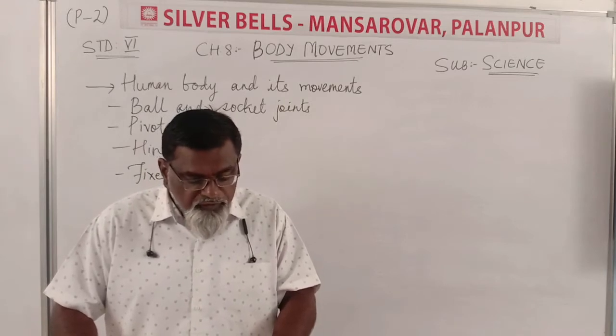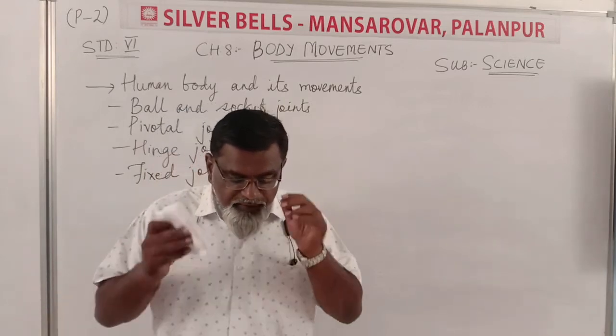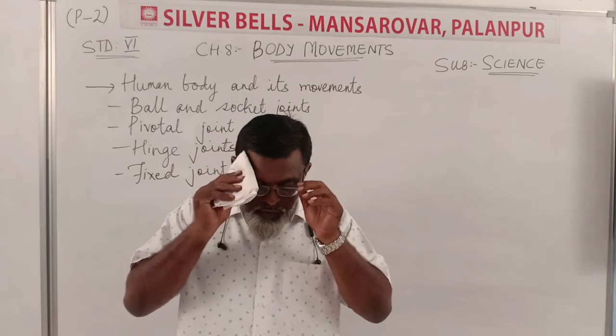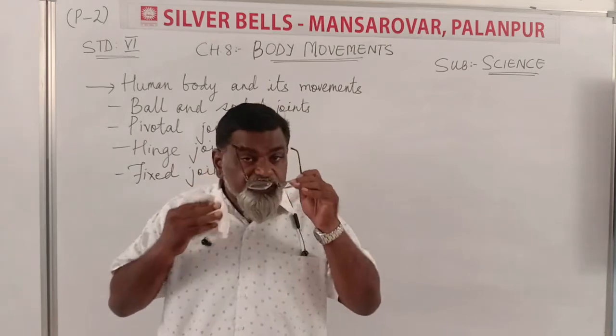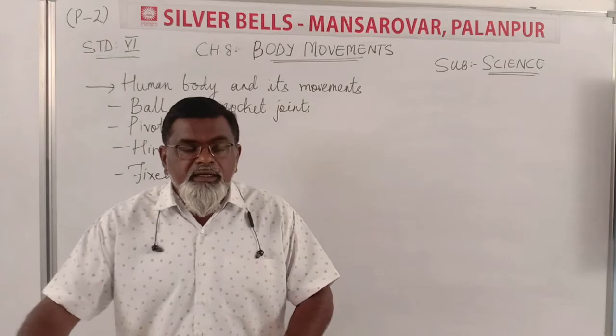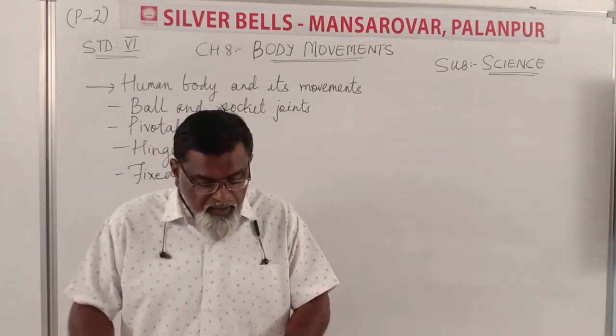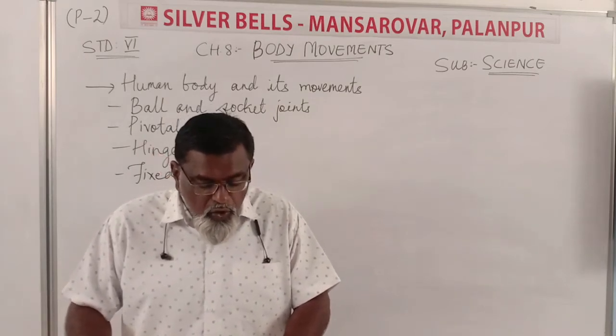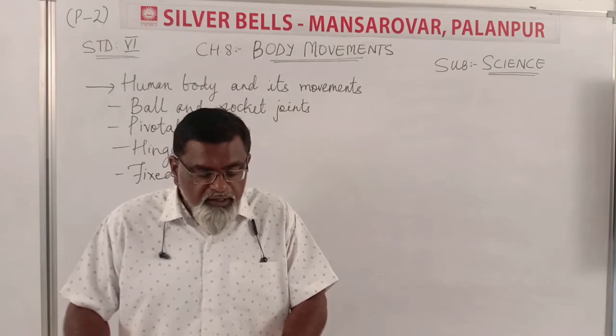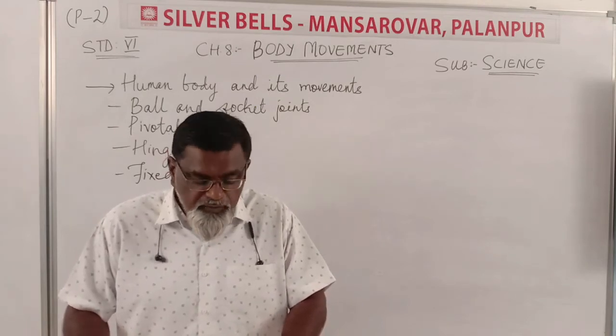You get up and go to your teacher or go to the school compound. Whichever movement you do, it occurs due to joints. Or you go home after school. You walk, run, skip, jump and move from place to place.